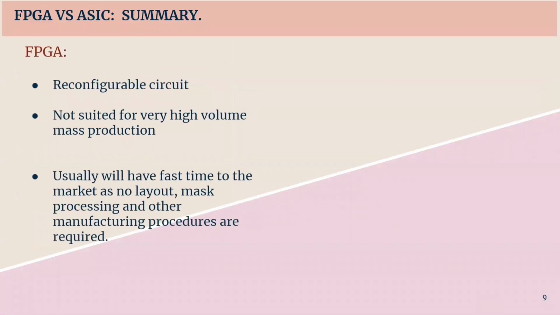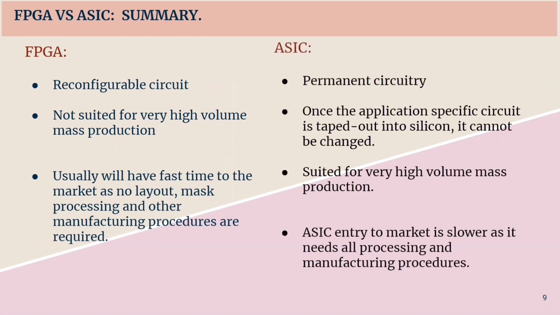Summarizing, FPGAs have reconfigurable circuits and they are not suited for very high volume mass production because of their high cost. Usually, they will have fast time to market as the design flow stages are simpler. Whereas ASIC has a permanent circuitry. That is, once the ASIC is made into silicon, it cannot be altered, and they are suited for very high volume mass production. Their entry to market is slower as their design flow stages are more complex.